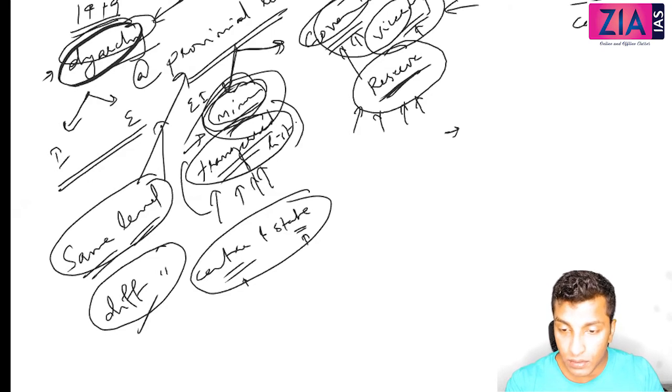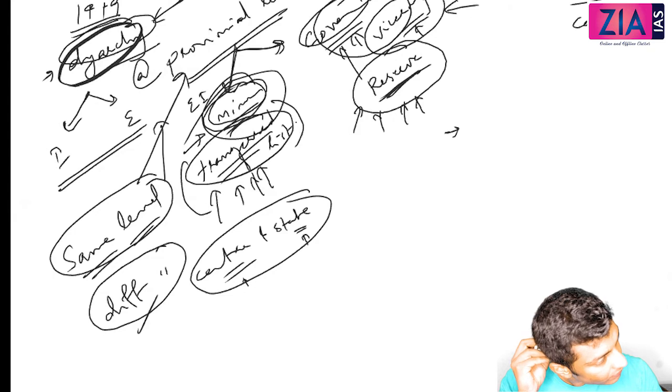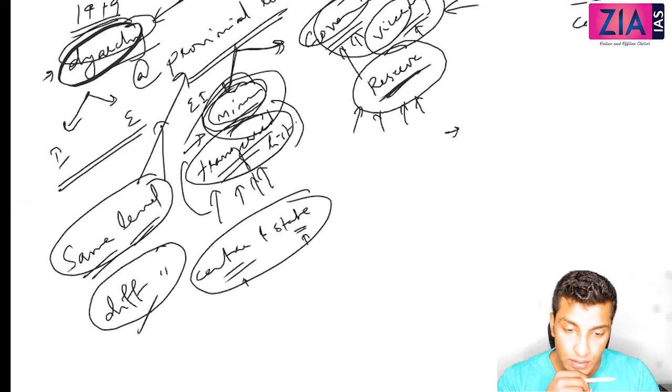Sorry, sir, one doubt here. When you are talking about this provincial level, it means there is no central government, like British India. You are calling British India as provincial. Can I say this, sir? No, this is British India only. I am talking about British India. Bombay province, Madras province, all these are different provinces, but there is no central government. This is what you are saying.